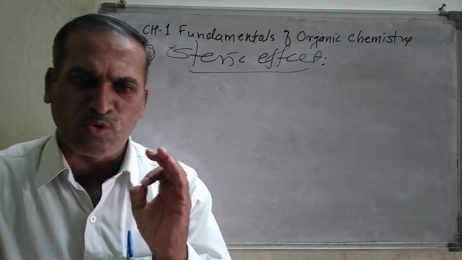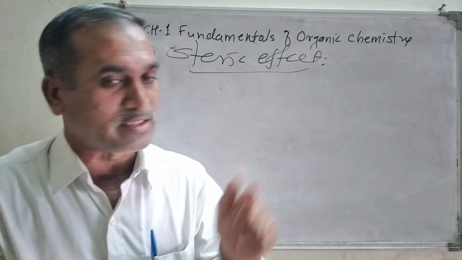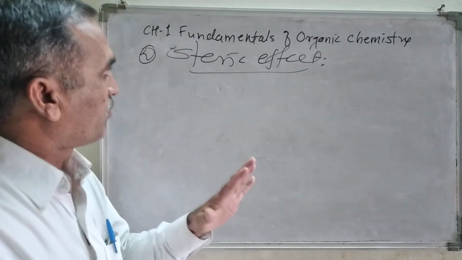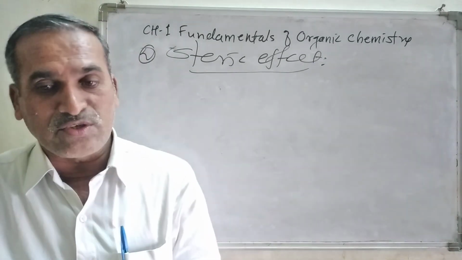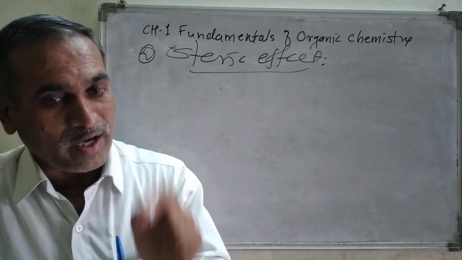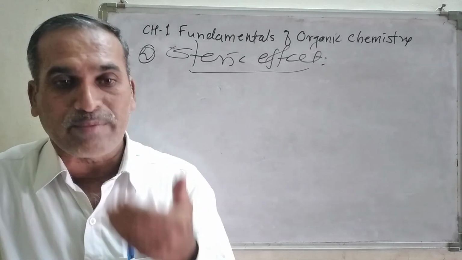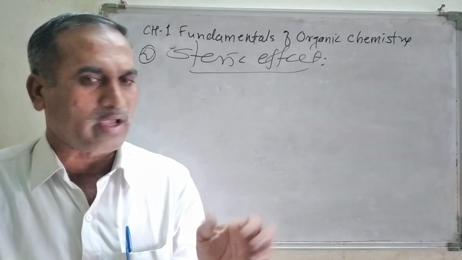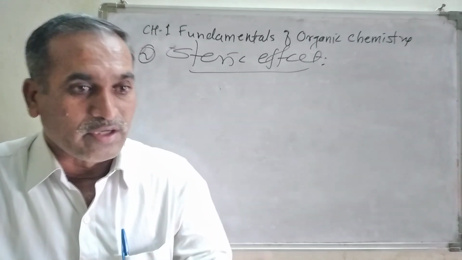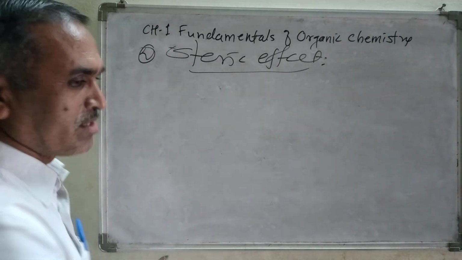At that time you remember only one example, that is sufficient to understand the concept of steric effect. There is no need to study a lot here. If you pay attention from the beginning, you will understand the basic concept of organic chemistry, and then it will generate interest among you. So let us see here what a steric effect is.